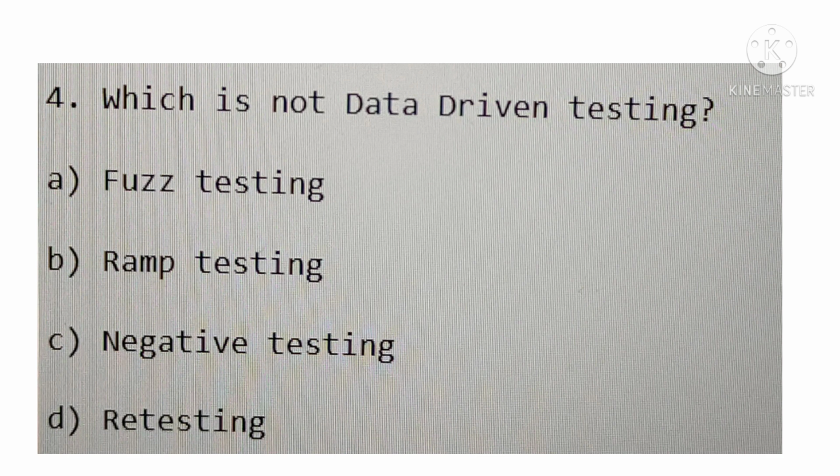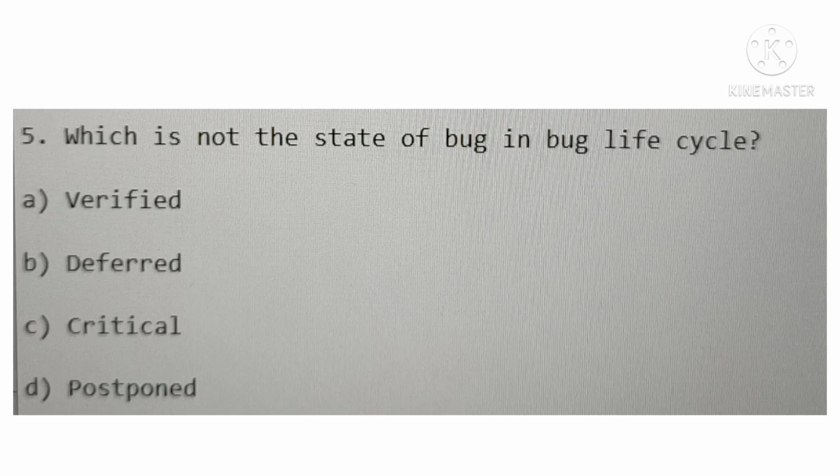So guys, I just want to tell you that you don't have to answer with the correct one. Don't cheat, okay? Don't just go to Google and find the answer and mention it in the comment section. You just have to answer what you know from your testing experience, okay? I'm just reading out the questions. Which is not a state of bug in bug life cycle? Verified, deferred, critical, postponed. Choose the right one.